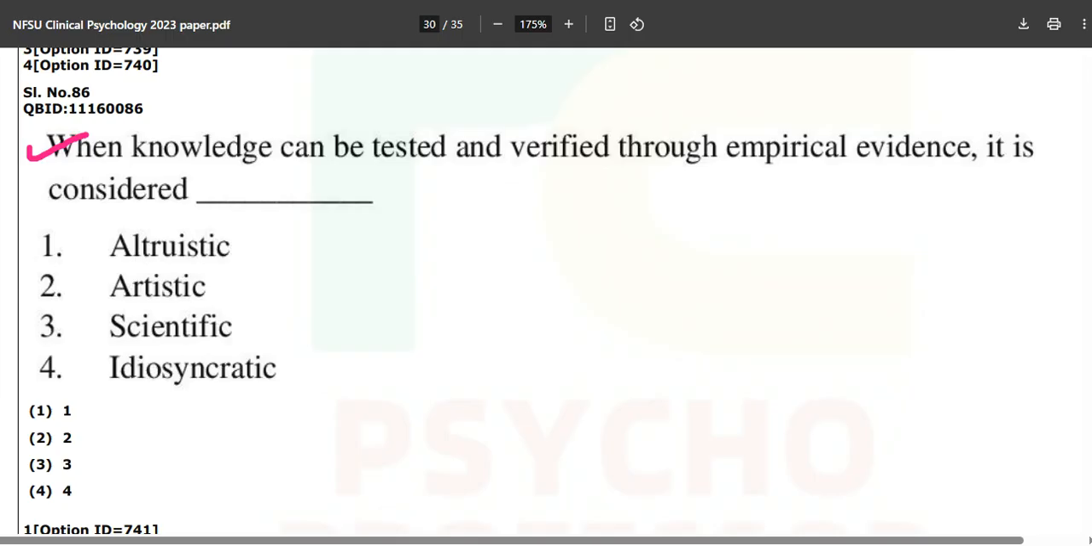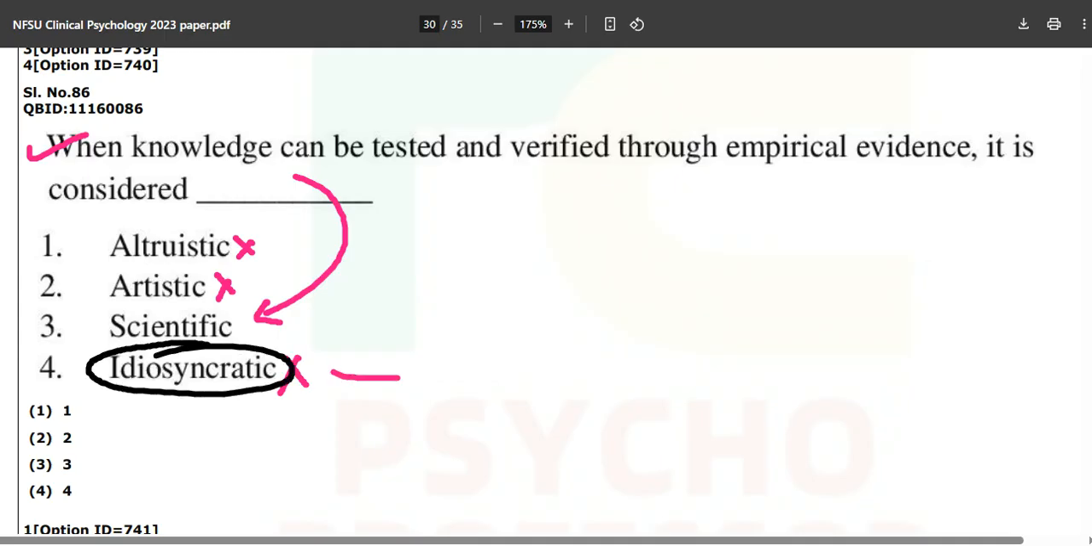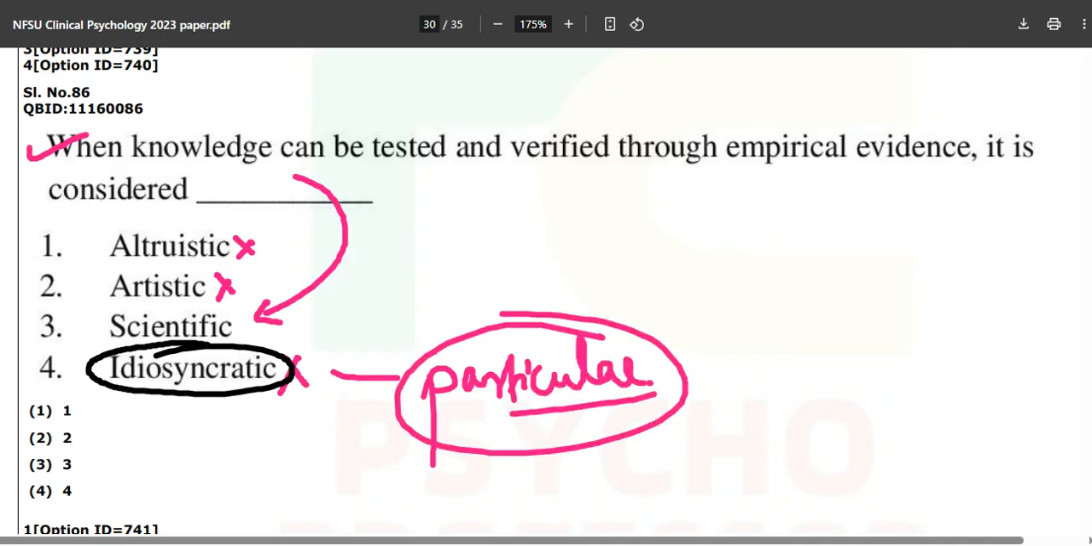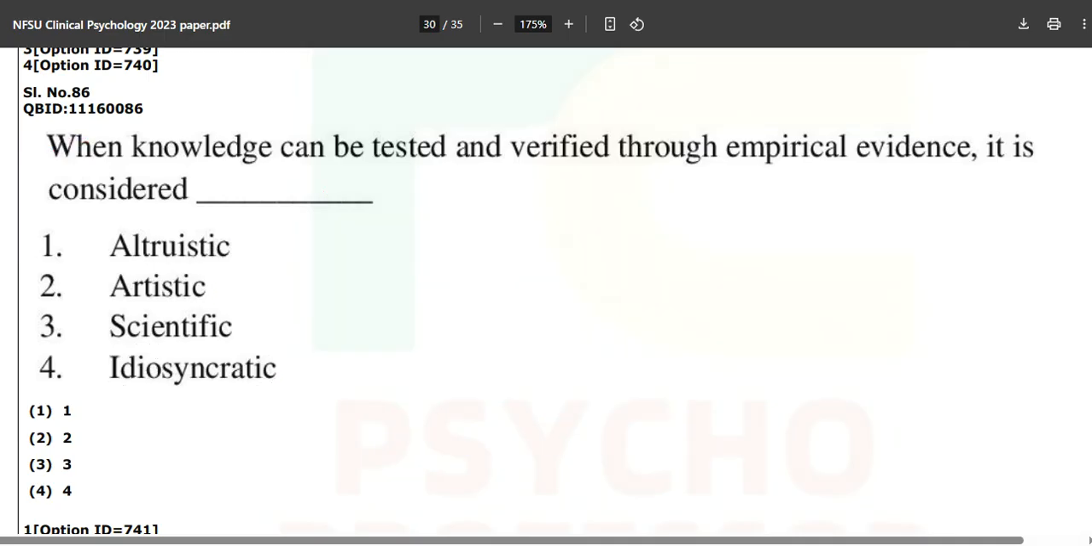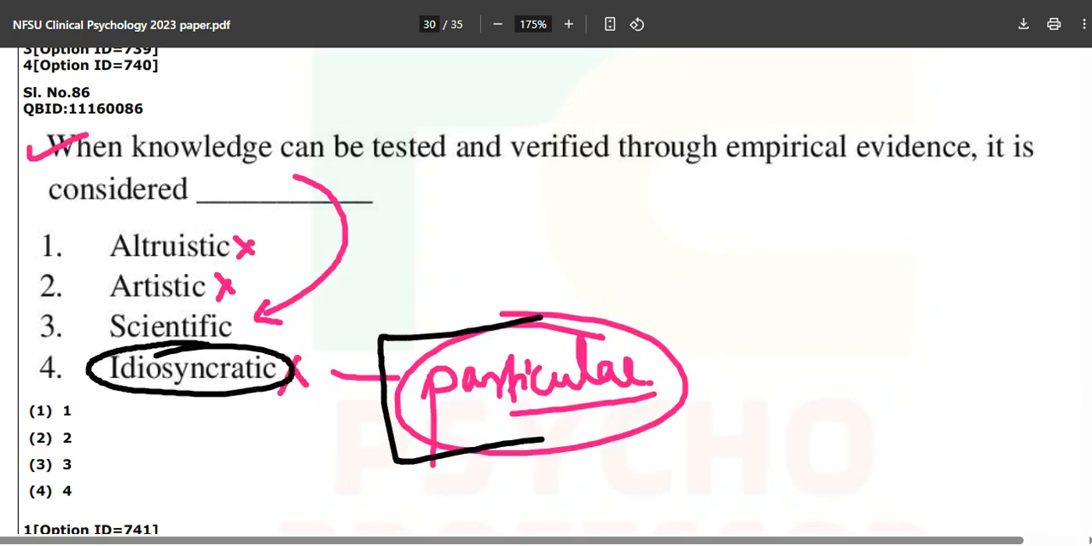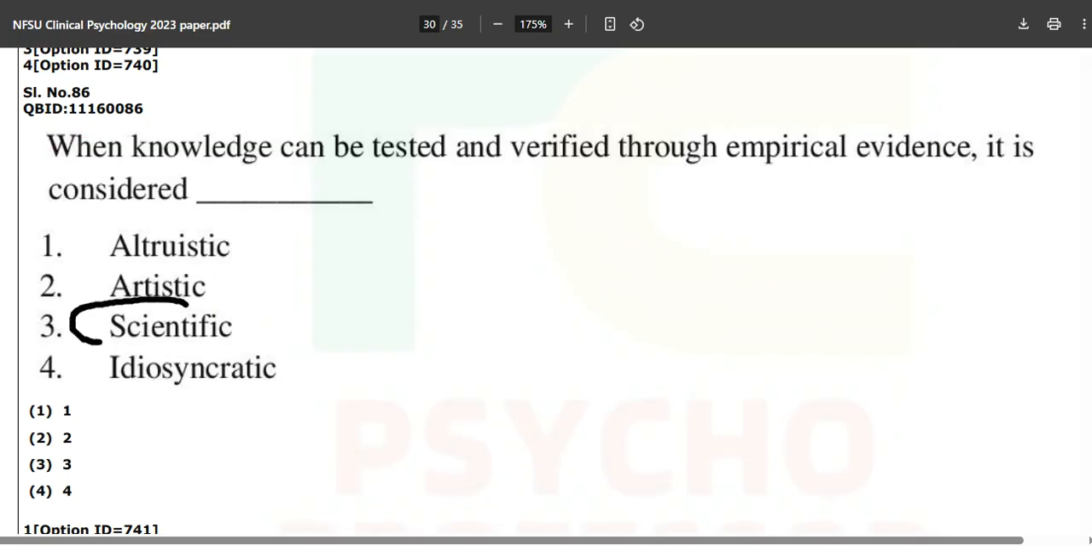When knowledge can be tested and verified through empirical evidence, obviously it will be considered scientific, not idiosyncratic, not artistic, and not altruistic. What does idiosyncratic or idiosyncrasy mean? That is something very particular to an individual. You would have heard of idiosyncrasy credit. That is so particular to that individual. Now scientific is the correct answer.